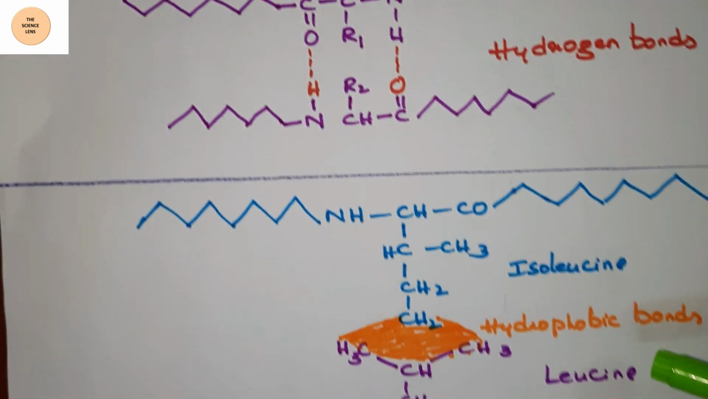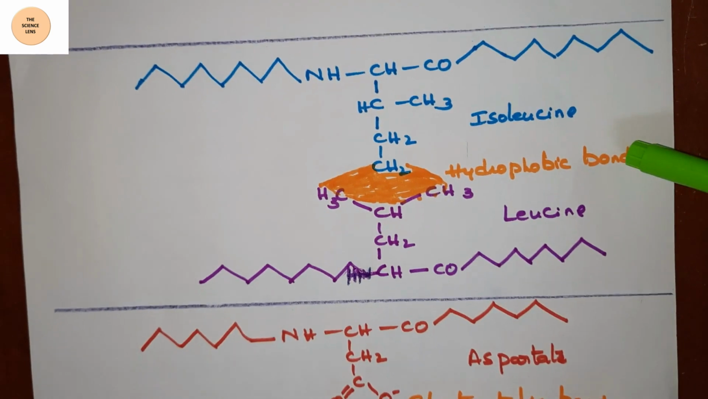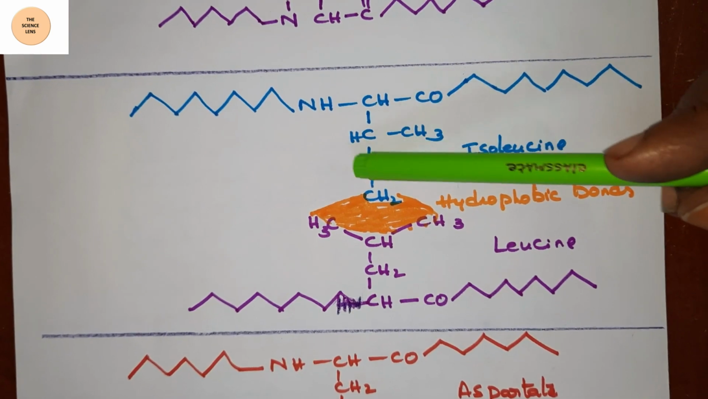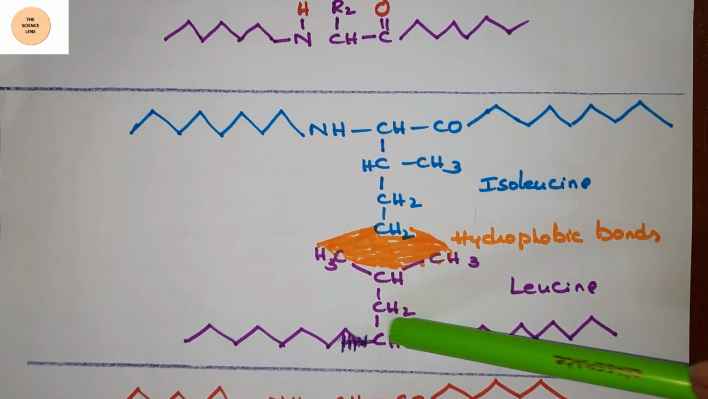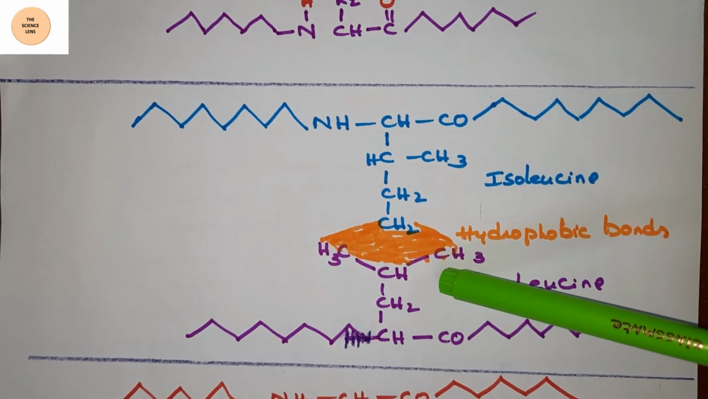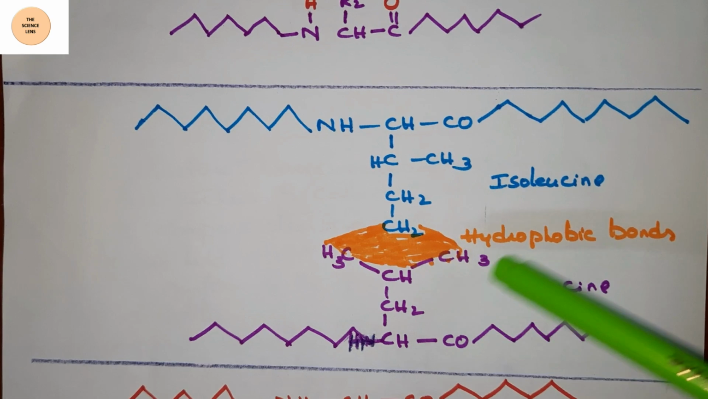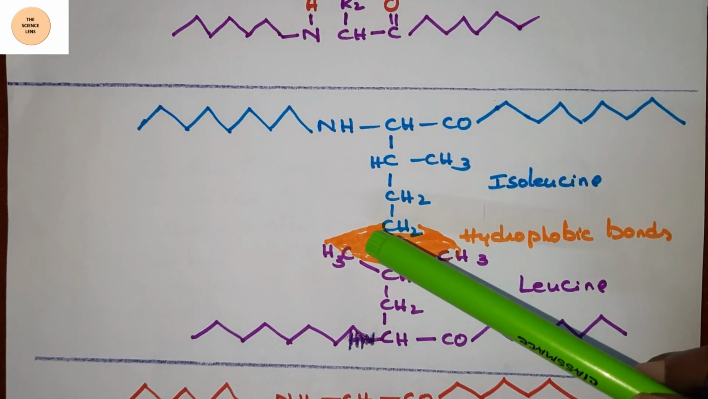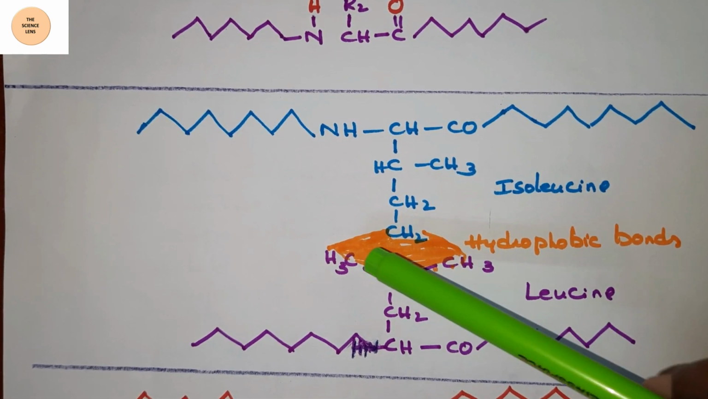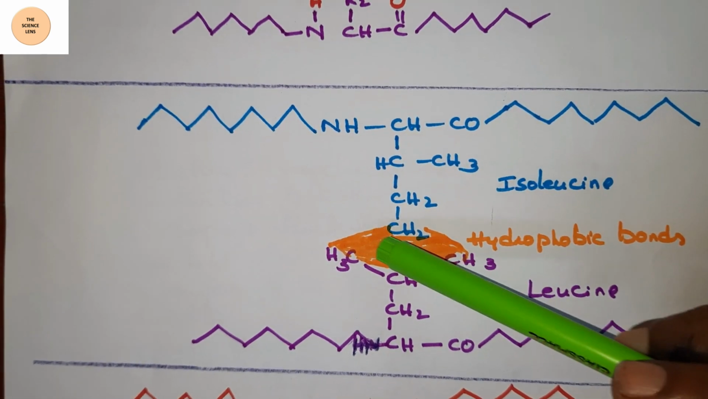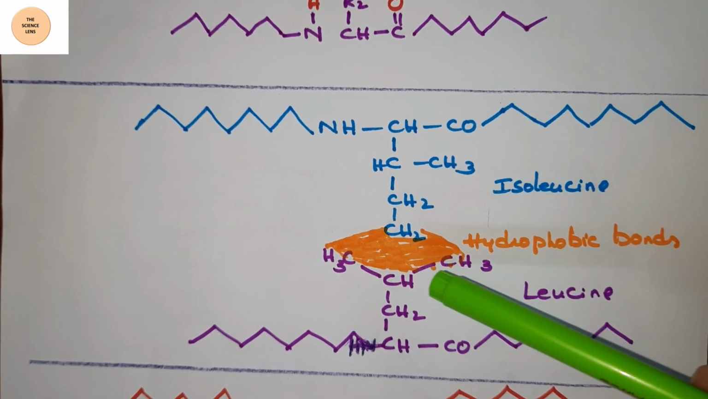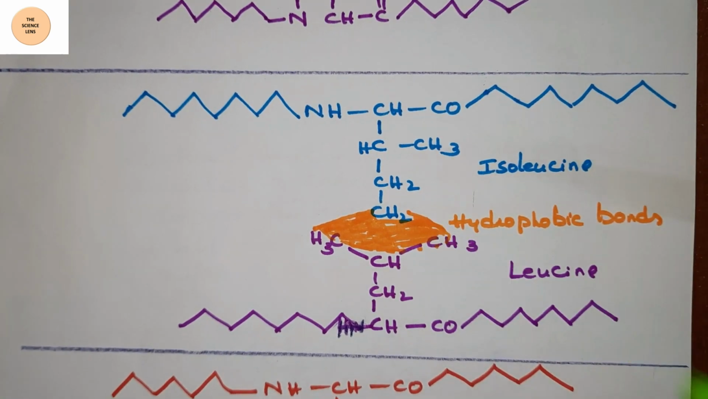The next one here is hydrophobic bonds. Here this structure is isoleucine, whereas this one is leucine. In between these two, there is an interaction that is called the hydrophobic interaction, as represented here with this color. So this is the hydrophobic bond we are calling here.